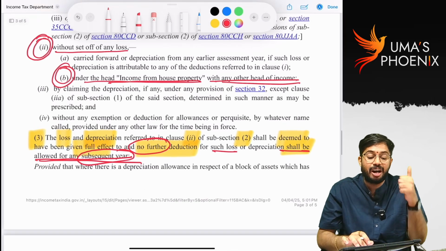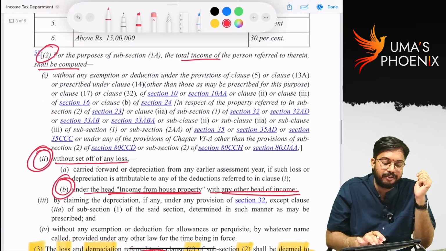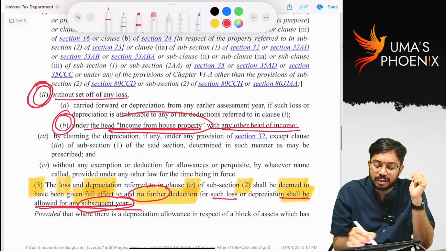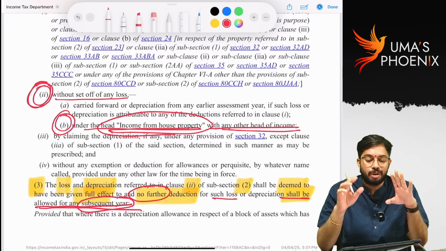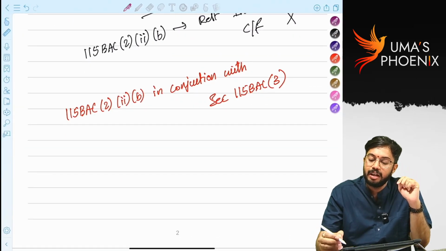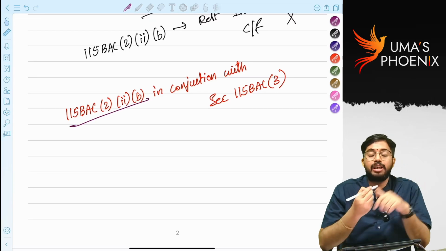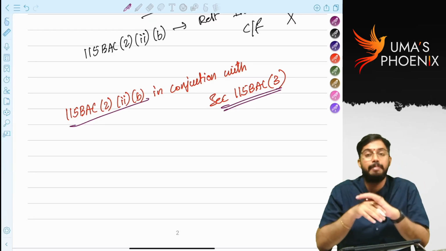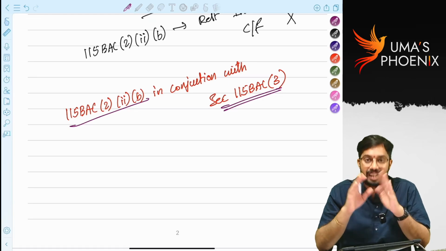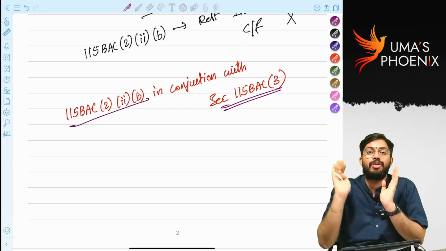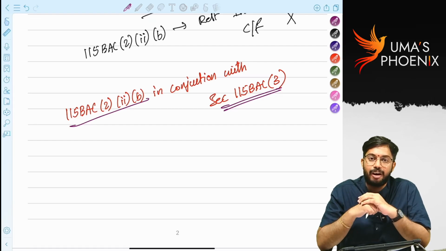That means what is the loss that is said under section 115 BAC subsection 2 clause 2? Loss is loss from house property. So when you read section 115 BAC subsection 2 clause 2 subclause B in conjunction with section 115 BAC subsection 3, it is clear that loss from house property cannot be carried forward to subsequent years under default tax rates.